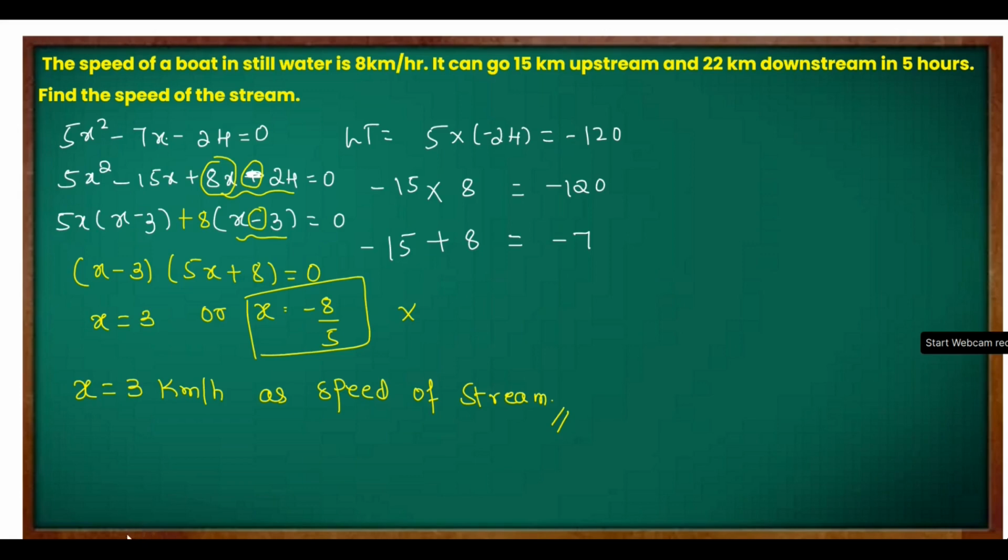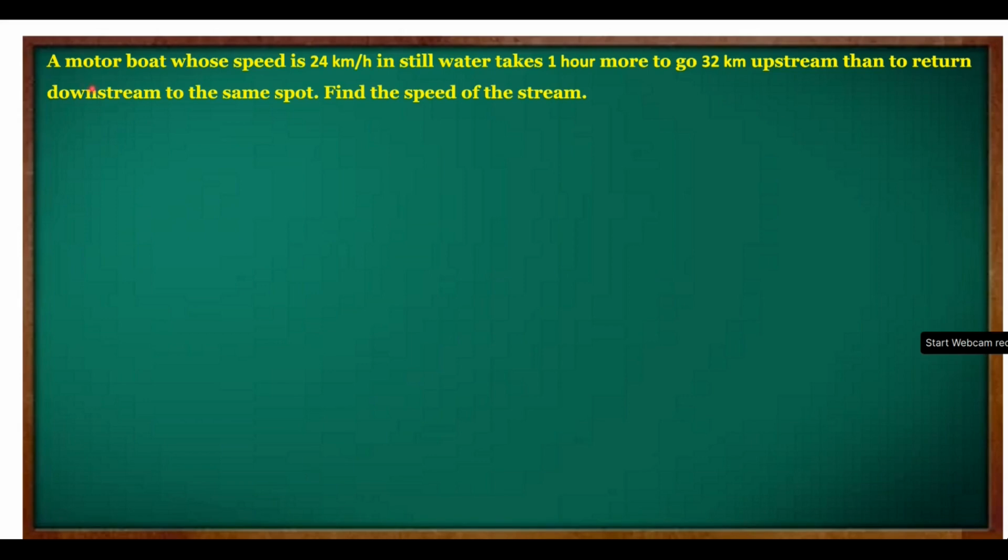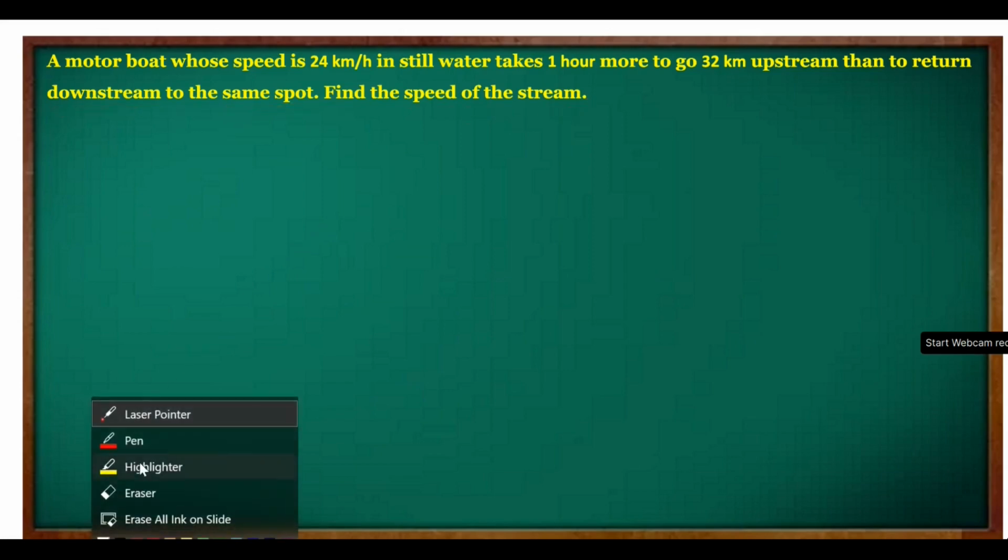Okay. Let's take the next question. Third question. This is very important question. Please mark this question. This question has a different situation. So let's read first. A motor boat whose speed is 24 km per hour. That means you are given a speed of boat. Okay. In still water takes 1 hour more. Please focus here. 1 hour more to go 32 km upstream than to return downstream to the same spot. Find the speed of the stream.